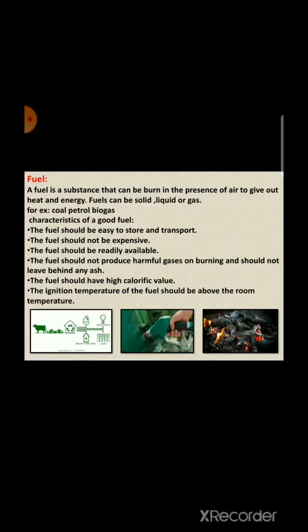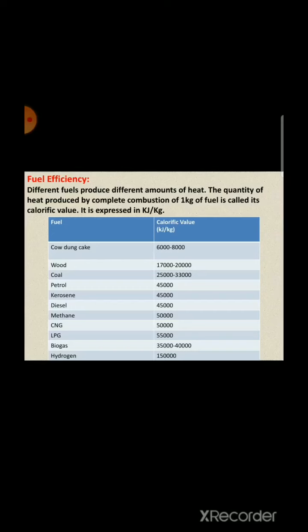Now we will understand what is calorific value. Students, different fuels produce different amount of heat. Quantity of heat produced by complete burning of 1 kg of fuel is called its calorific value and it is expressed in kilojoule per kilogram. Now we will study the calorific value of some fuels.